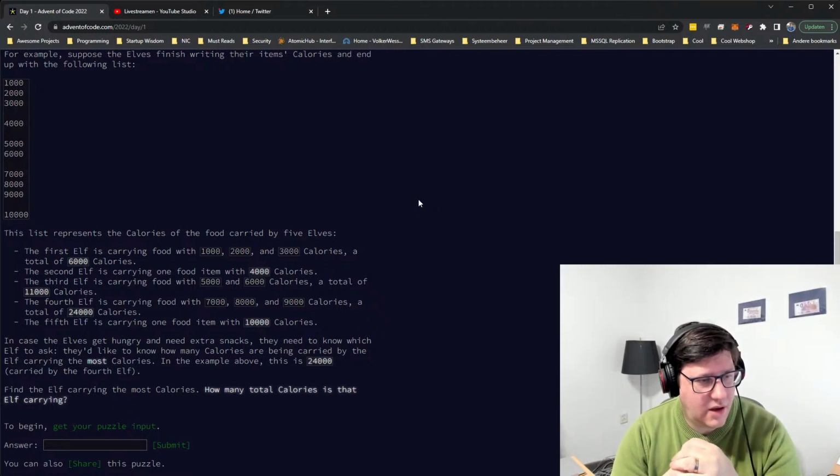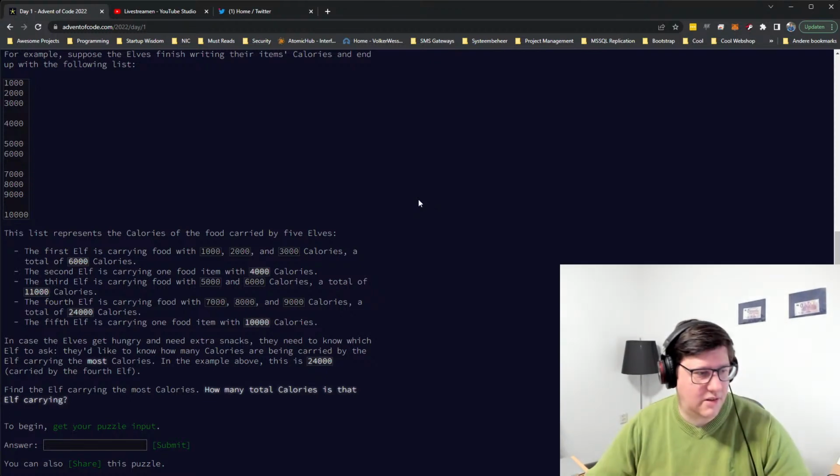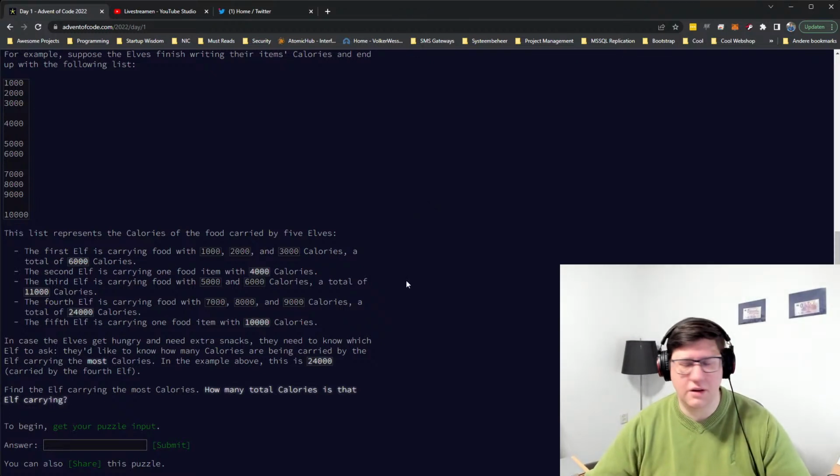In case the elves get hungry and need extra snacks, they need to know which elf to ask. They'd like to know how many calories are being carried by the elf carrying the most calories. In the example above, this is 24,000. Find the elf carrying the most calories. How many total calories is that elf carrying? Okay, so yeah, this is really easy.